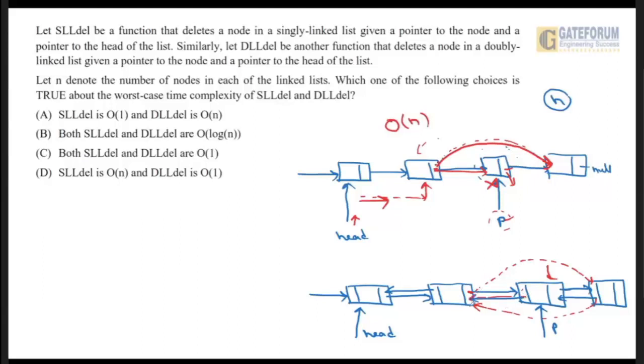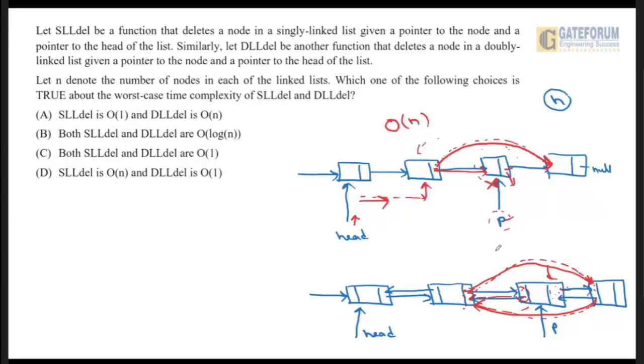So directly we will take the address of the previous node. We will go to the previous node and change its value from this to this. We will copy this value from here and paste it here, and then it will start pointing to the next node. Similarly, we will go to the next node, copy the value from here and paste it here, so it will start pointing to the previous node, and this node will be deleted.